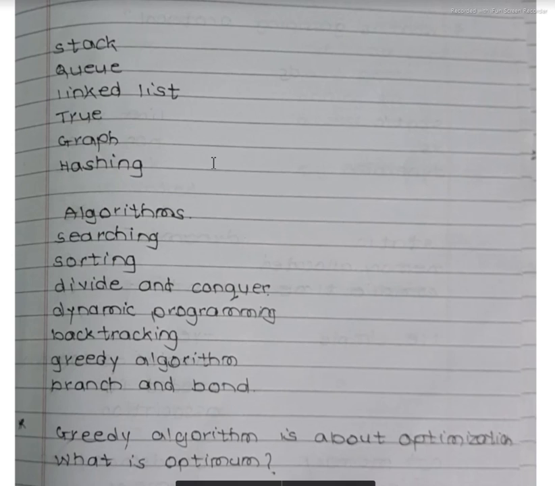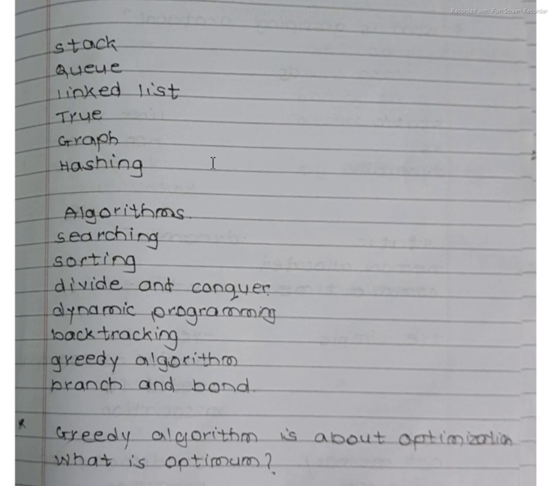Now these are things that we usually study in data structures. First is stack, then queue, then linked list, then tree, then graph, then hashing. So these are the things we usually study in data structures. These are structures basically. Now algorithms. Algorithms include searching algorithm, sorting algorithm, divide and conquer algorithm, dynamic programming algorithm, backtracking algorithm, greedy algorithm, branch and bound algorithm.